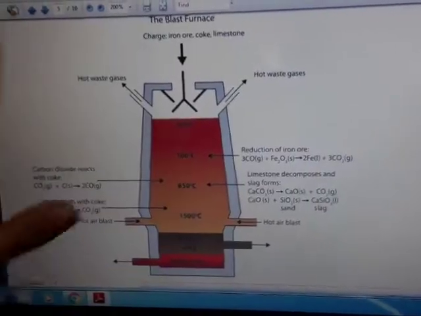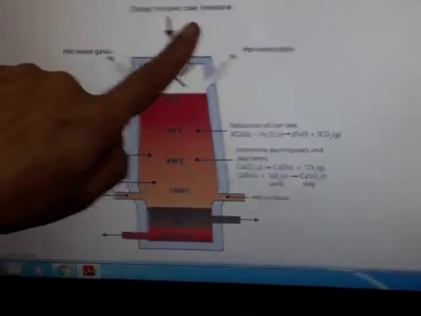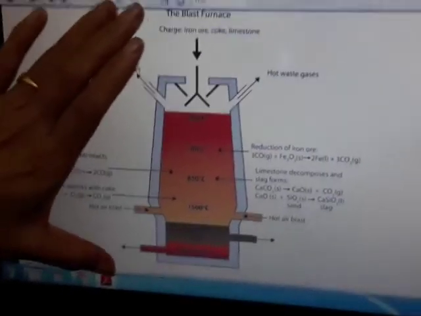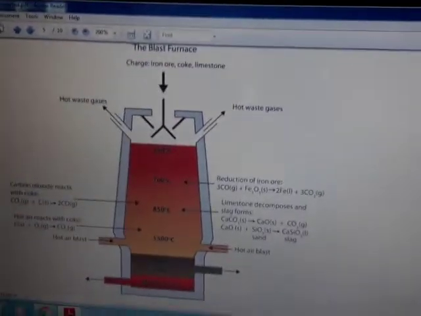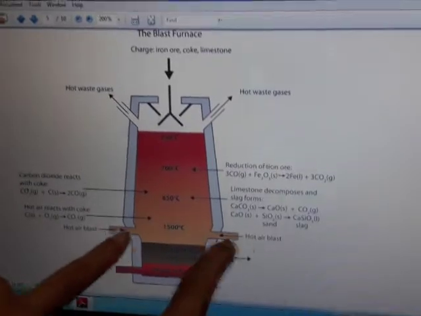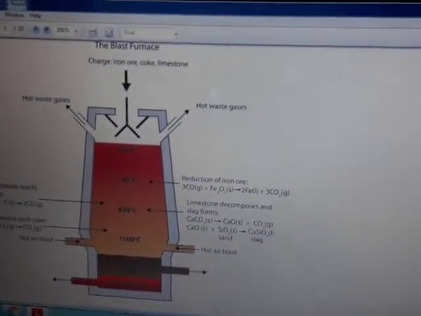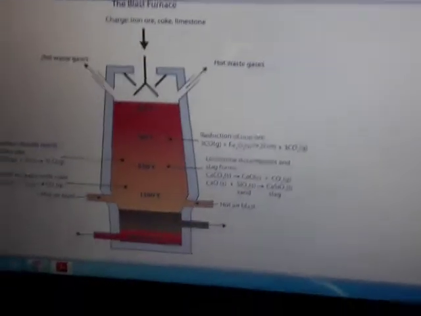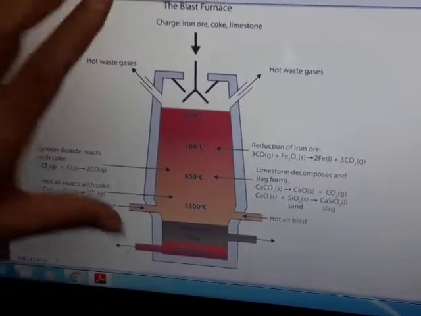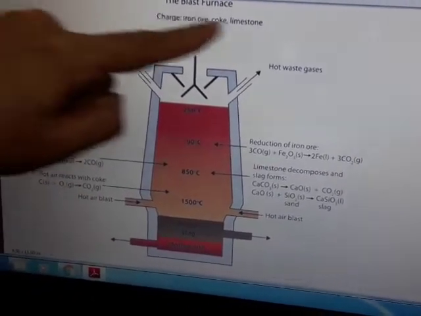Now children, this iron ore mixed with coke and limestone is charged into the furnace. This furnace is called as blast furnace. Why to name it blast furnace? You see these two air channels. These have blast of hot air, so it produces a blast-like sound. That is why this whole furnace is called as blast furnace.